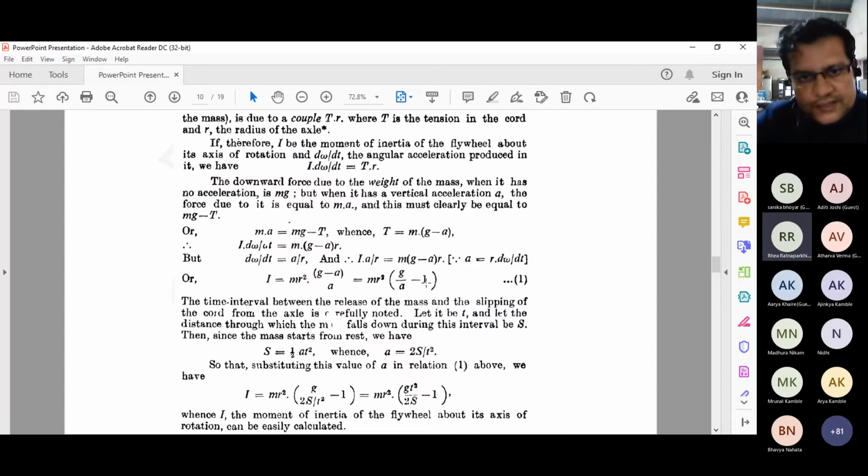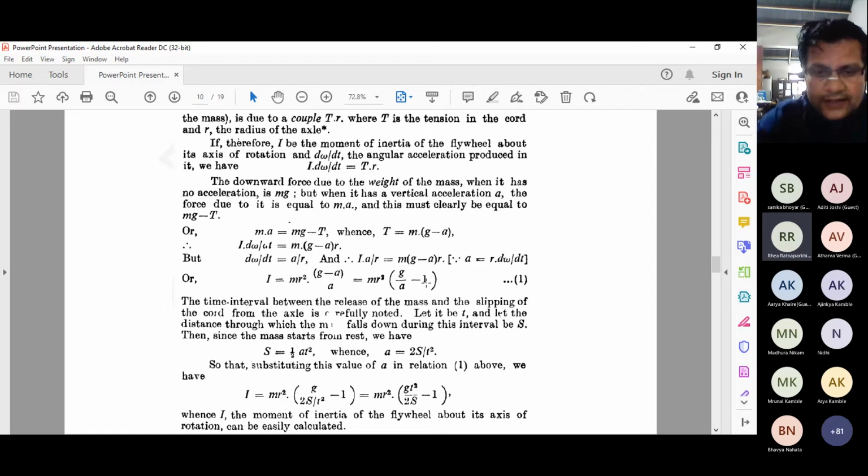So this is the quantity you get for the moment of inertia. You express it in terms of the acceleration due to gravity and the force acting on that particular thread cord. When it is in motion, when you put the weight in the pan, the time interval between the release of mass and the motion of the wheel matters, as you are winding that thread around the axle.